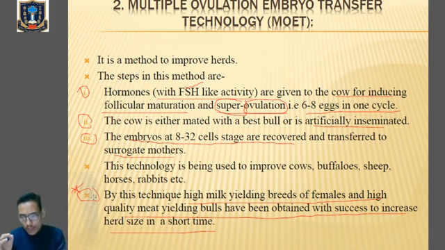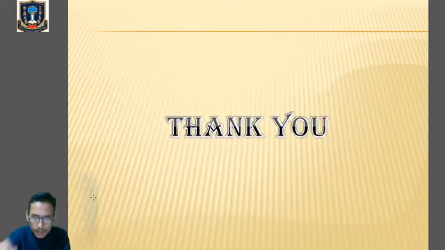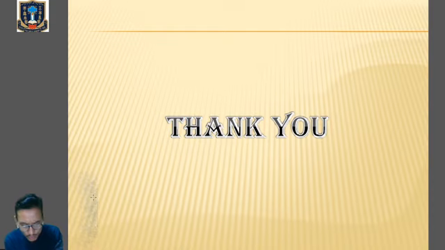Clear? So today we have discussed animal breeding. We discussed the types of animal breeding. We learned about inbreeding and outbreeding. In outbreeding, we have learned three types: outcrossing, crossbreeding, and interspecific hybridization. Then we have learned about controlled or artificial breeding experiments, where we have discussed artificial insemination and multiple ovulation embryo transfer technology, in short, MOET. So kindly go through the book.